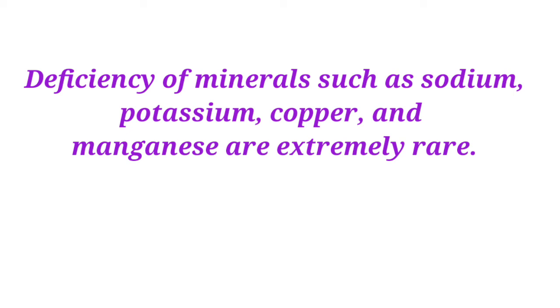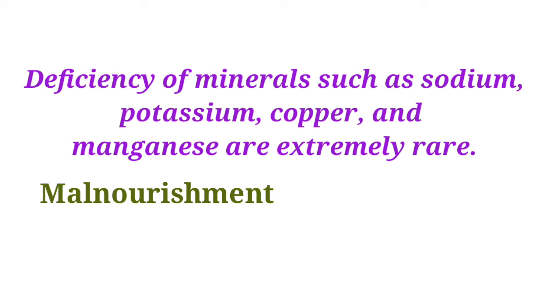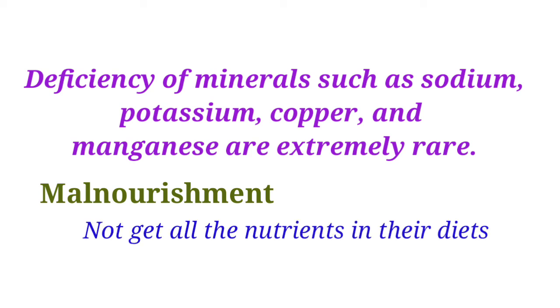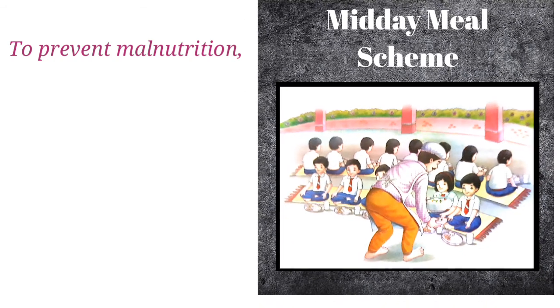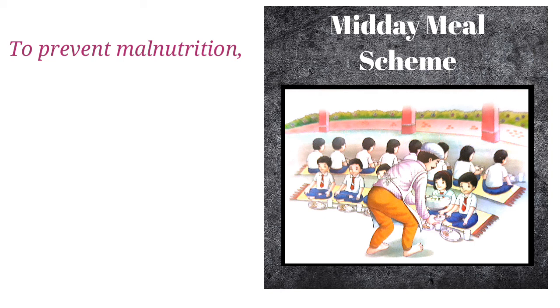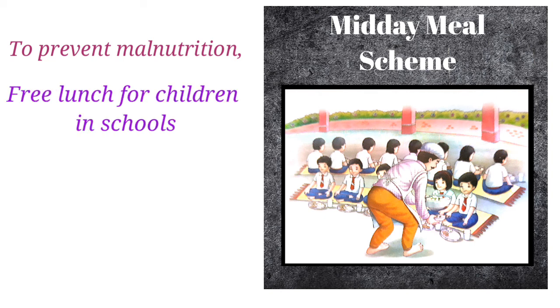More than half of India's population suffers from malnourishment. This means they do not get all the nutrients in their diets. To prevent malnutrition, the midday meal scheme run by the Government of India provides free lunch for children in schools. It aims at addressing classroom hunger, encouraging children to take admission in school, improving school attendance, and preventing malnutrition. This is one of the largest programs being conducted in the world to address malnourishment.